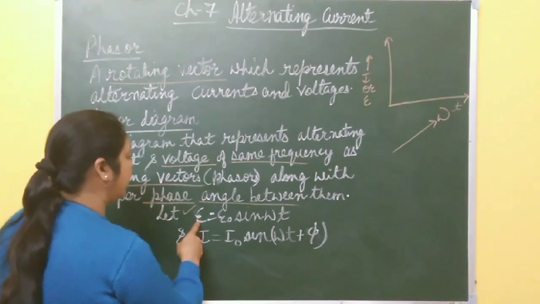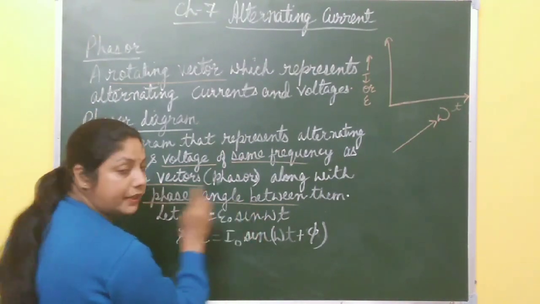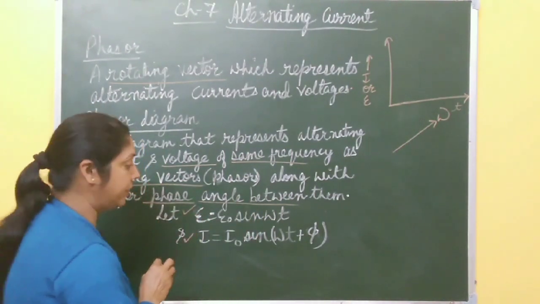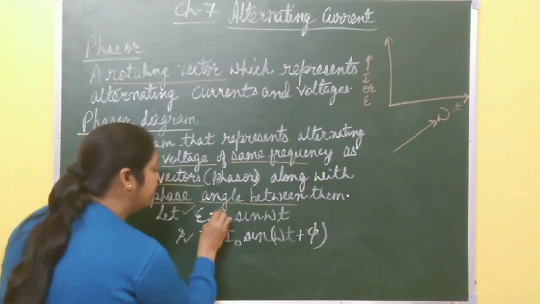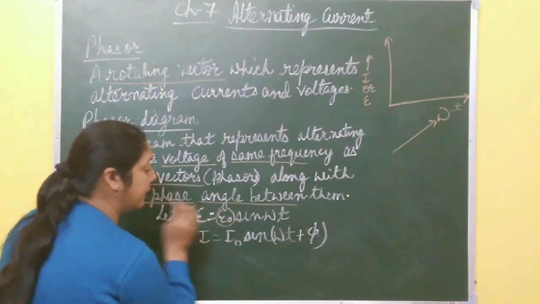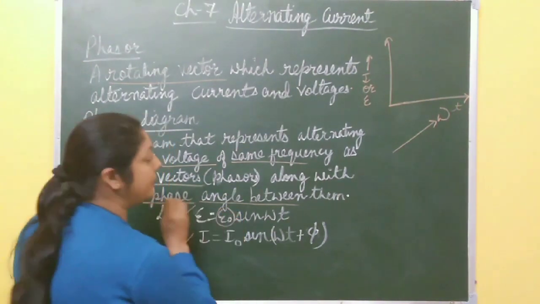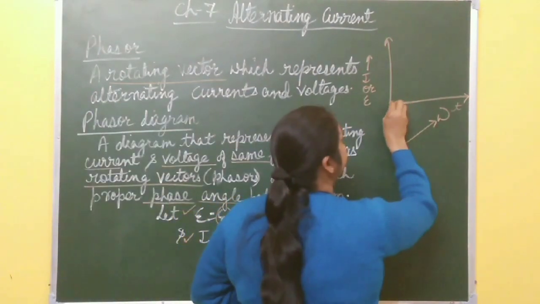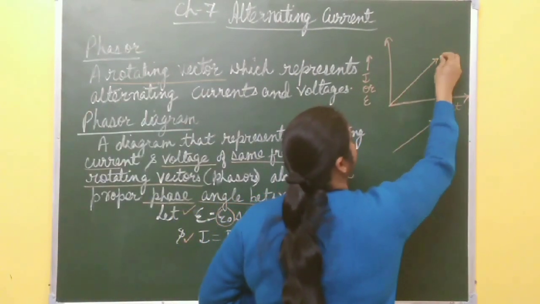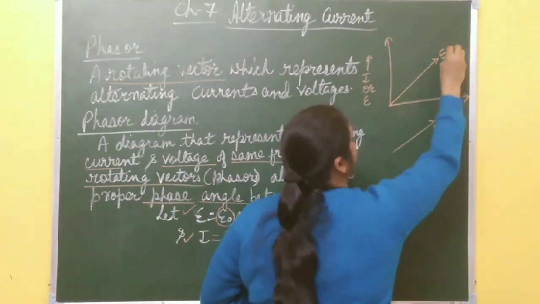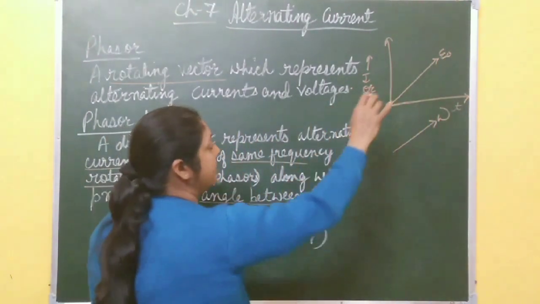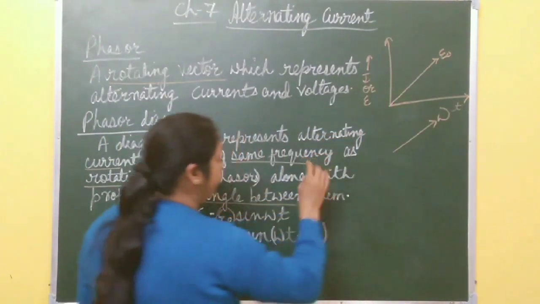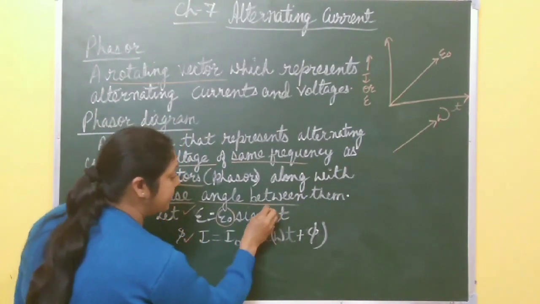Suppose here E is E naught sine omega t. This is alternating voltage. So here the peak value of this alternating voltage at any time is E naught. This peak value is represented by this rotating vector. This represents E naught, the magnitude of E naught, right? And its phase is what?